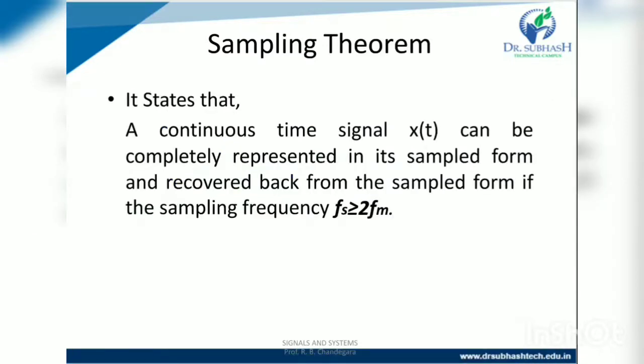Sampling theorem: it states that a continuous time signal x(t) can be completely represented in its sample form and recovered back from the sample form if the sampling frequency is greater than or equal to the fundamental frequency.